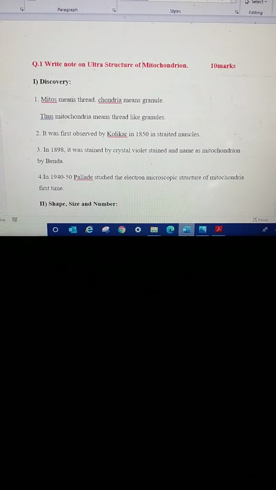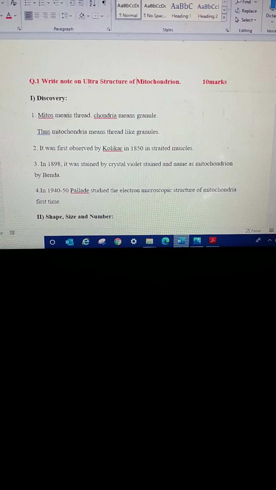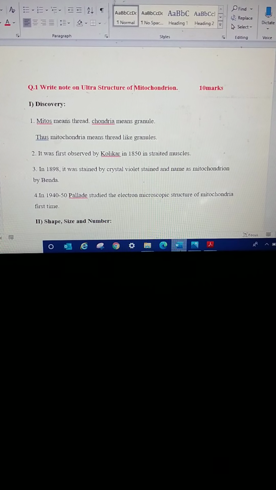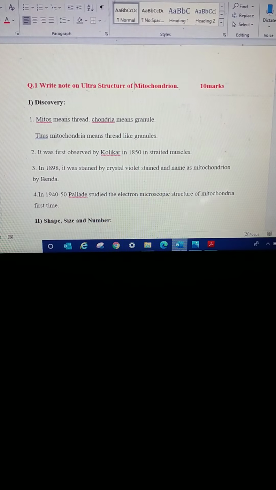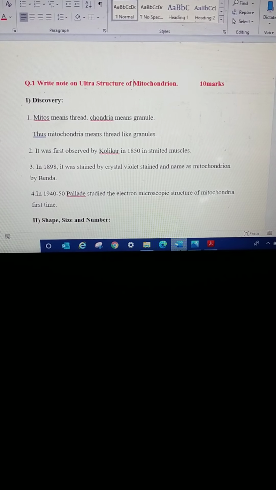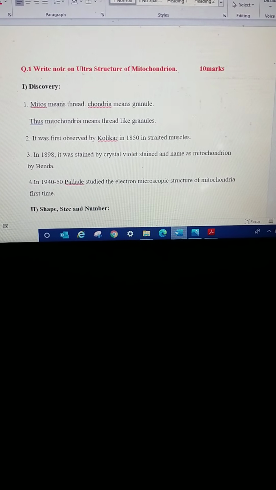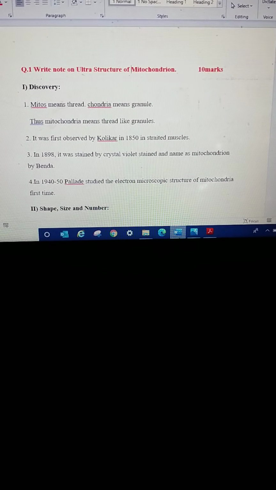The discovery: mitos means thread and chondrion means granule. So mitochondrion means thread-like granules. It was first observed by scientist Koeker in 1850 in striated muscle cells.